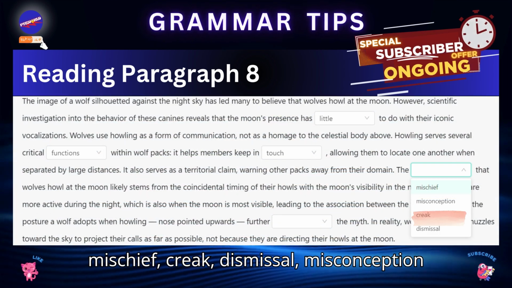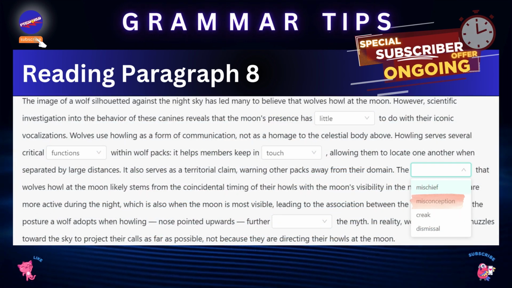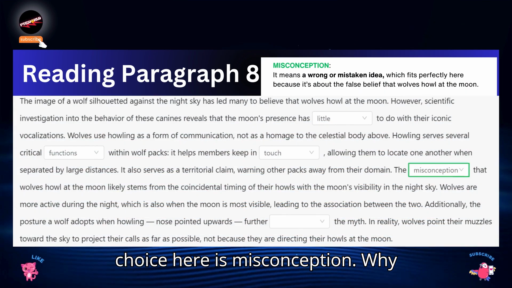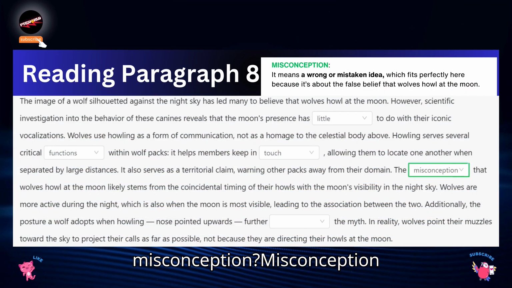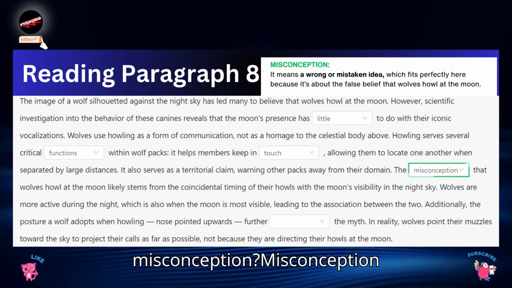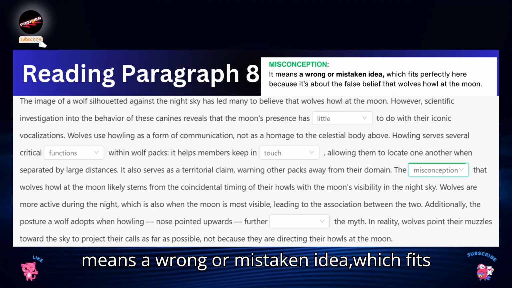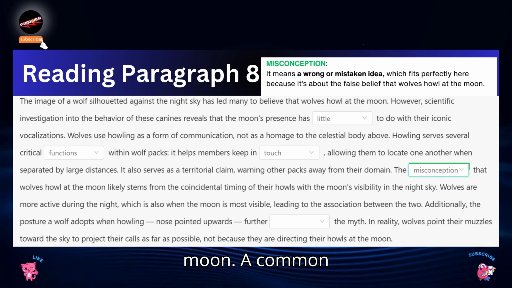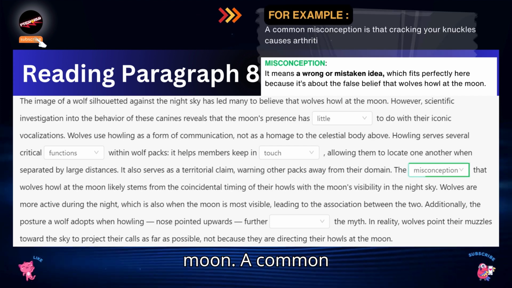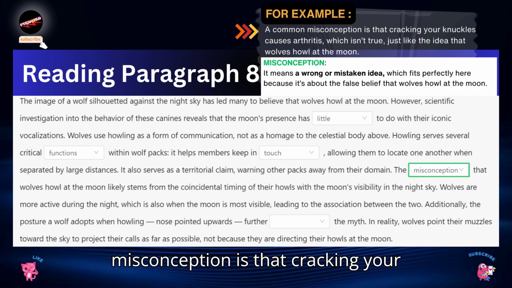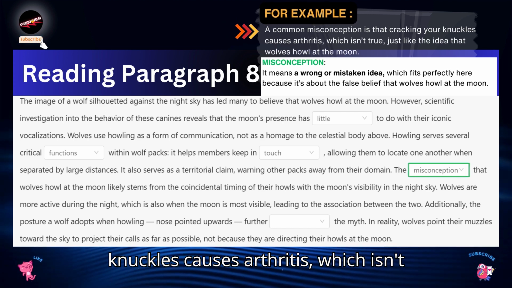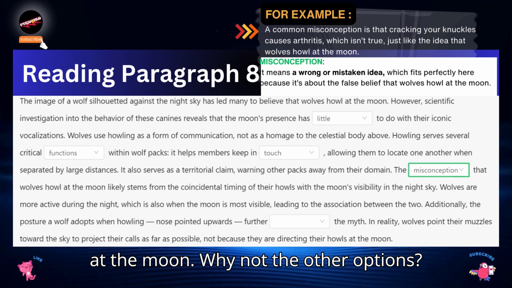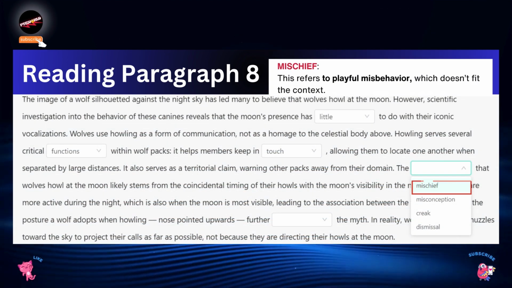"The mischief, creak, dismissal, misconception, that wolves howl at the moon." The best choice here is misconception. Why misconception? Misconception means a wrong or mistaken idea, which fits perfectly here because it's about the false belief that wolves howl at the moon. Example, a common misconception is that cracking your knuckles causes arthritis, which isn't true, just like the idea that wolves howl at the moon. Why not the other options?